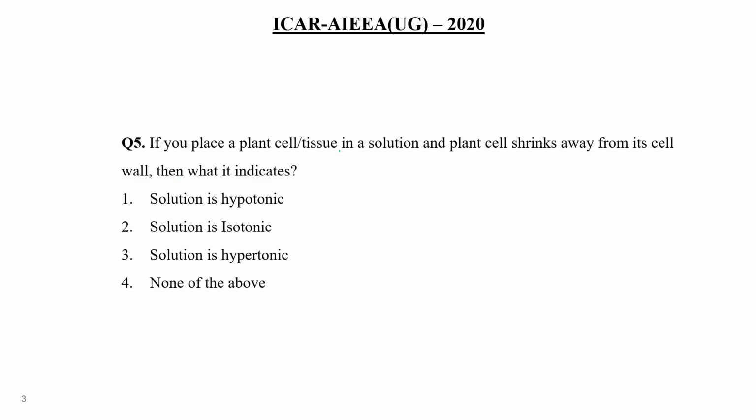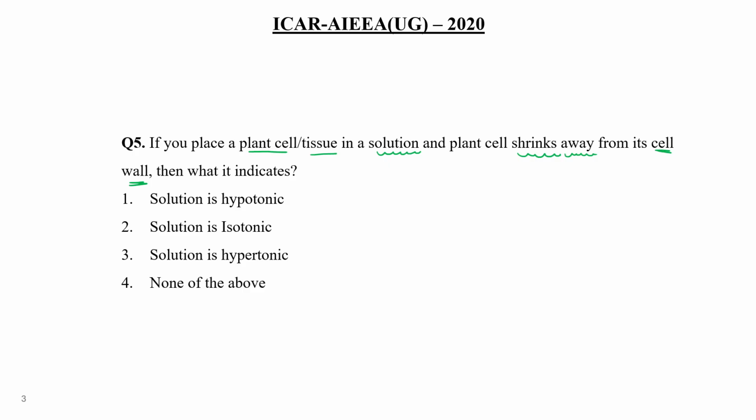Now next question, question number 5. If you place a plant cell or a tissue in a solution, the plant cell shrinks away from its cell wall. Then what does it indicate? What type of solution is this? The solution is hypotonic, isotonic, hypertonic, or none of the above. It's a very important and very tricky question. If you have cleared the concept, then you can solve this question very quickly.